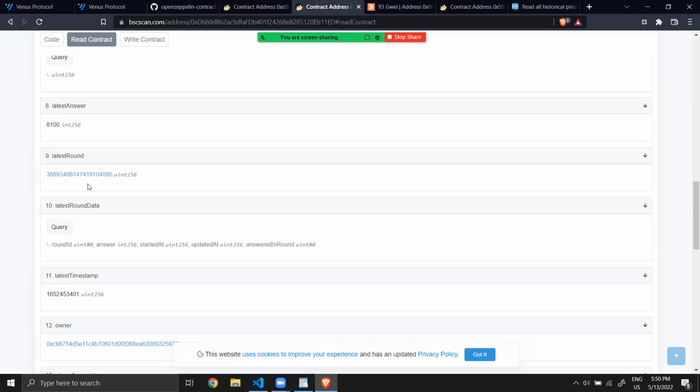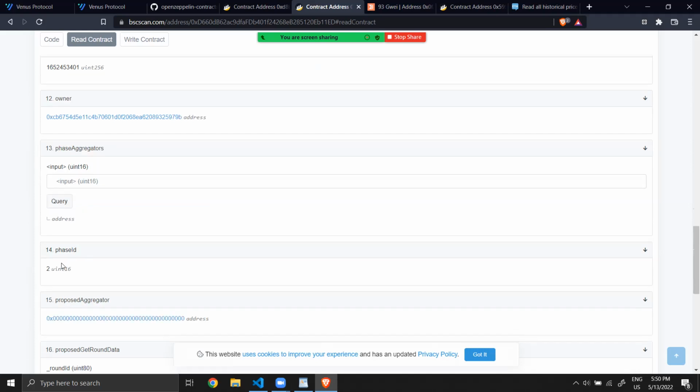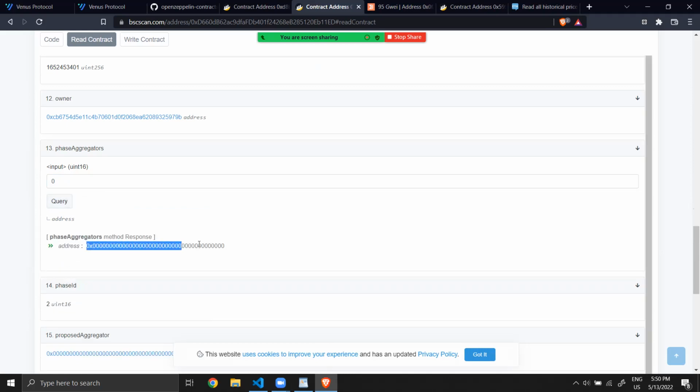But before, we will look at the phase. Okay, phase 2. It means that in the past we had 2 other aggregators. Let's see the address of the first. By default, when you create the contract, I guess it's the address 0, meaning no contract.